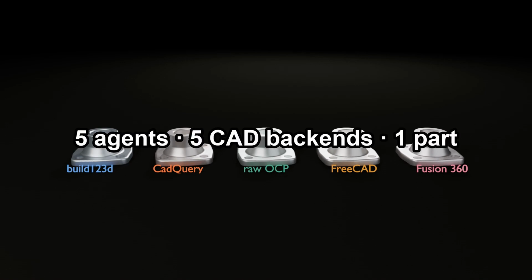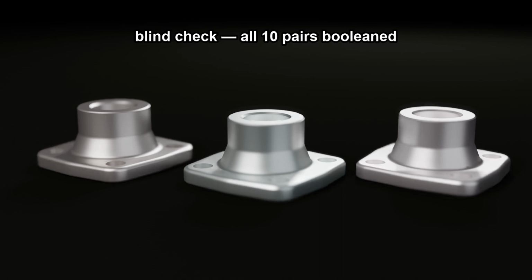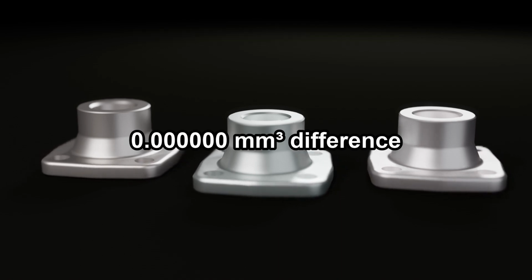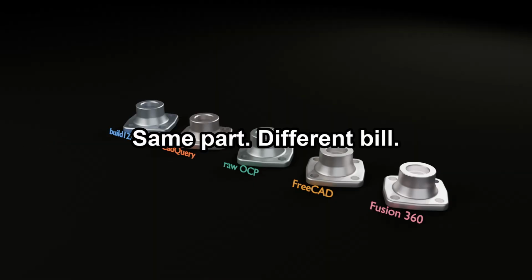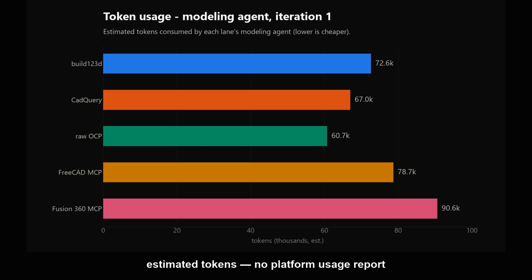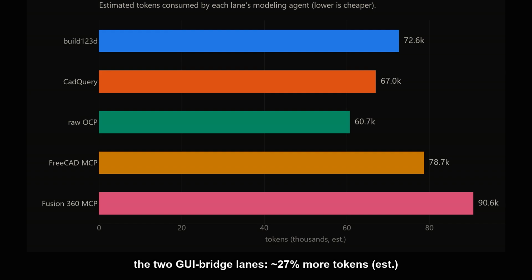5 AI agents, 5 different CAD backends, 1 tolerance part, 1 identical prompt. All 5 got it right. The 5 solids are geometrically identical, 0.000 cubic millimeters apart. So the interesting number isn't accuracy. It's cost. The 2 agents that drove a GUI through a tool bridge burned about 27% more tokens than the 3 that just wrote Python.